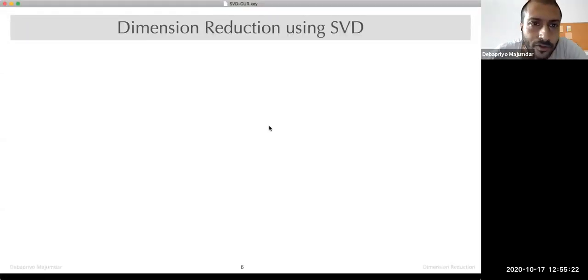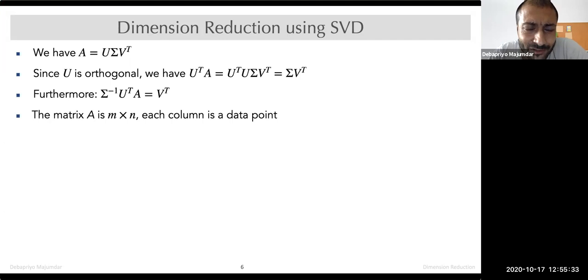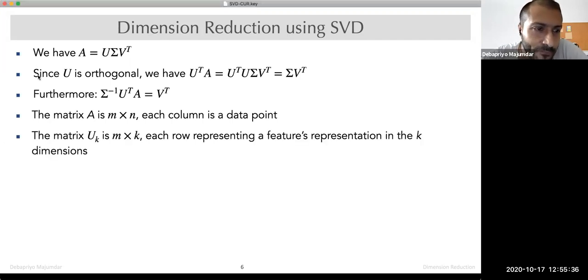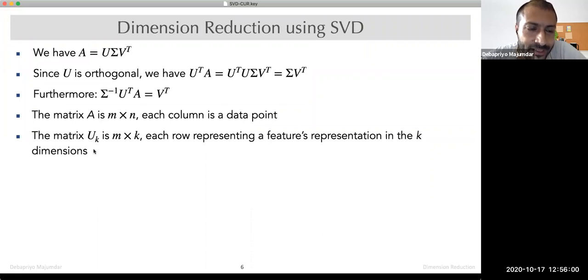Okay, so what we already saw was V transpose is essentially sigma inverse U transpose A. Now this is in the full rank, but now we are saying, okay, we will not consider all our singular vectors, right? So what we want to do, the matrix UK is M cross K. Now K is a smaller number, like 100 or 500 or something. Each row represents a feature in the K dimension. In the full rank, each row is a feature represented in terms of all my singular vectors, but here each row is a feature represented in terms of my K singular vectors.